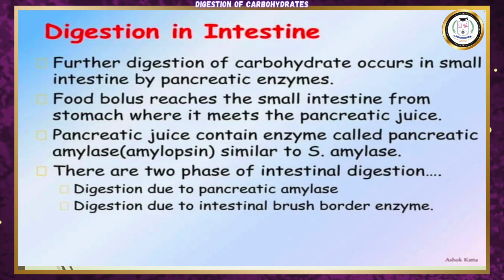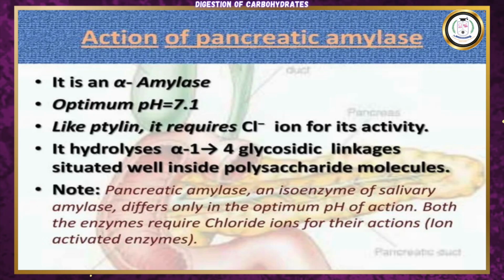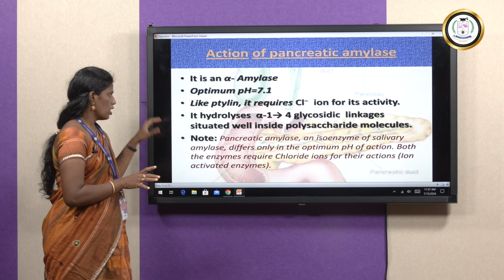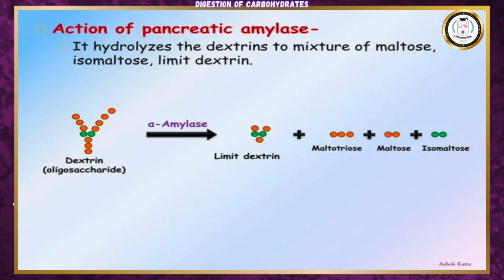Next is digestion in intestine. In this, there are two phases: one is pancreatic amylase, another one is intestinal brush border enzyme. This is the action of pancreatic enzyme. The optimum pH is 7.1. The action is similar to that of salivary amylase enzyme, the only difference is pH. The pH is 7.1 here, there it is 6.7. In this, dextrin is converted into maltotriose, maltose and isomaltose. These are disaccharides, which are converted into monosaccharides.